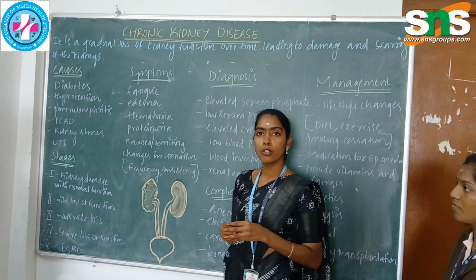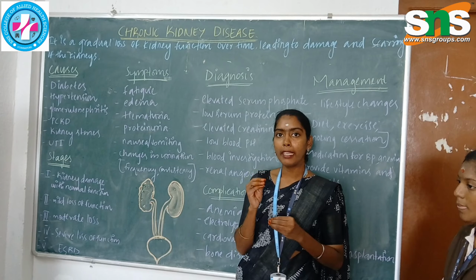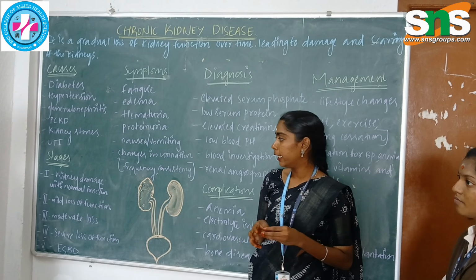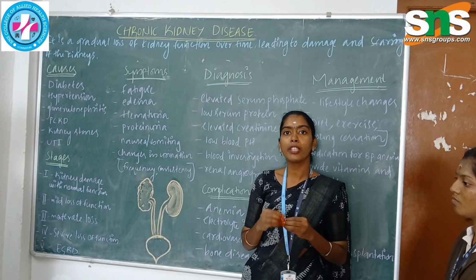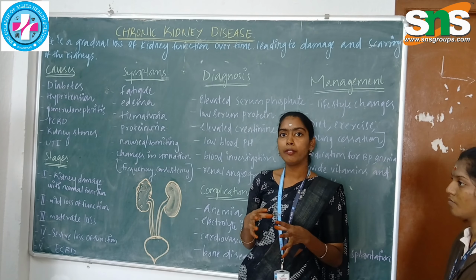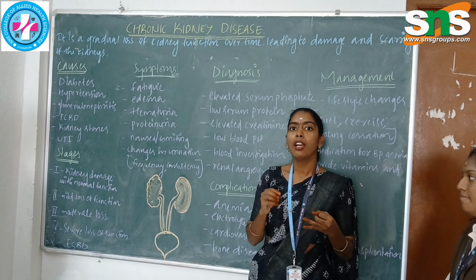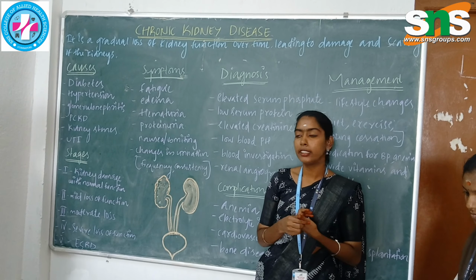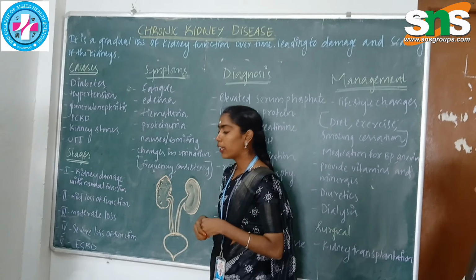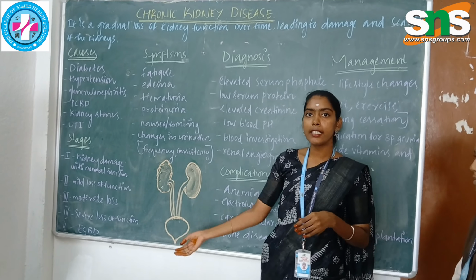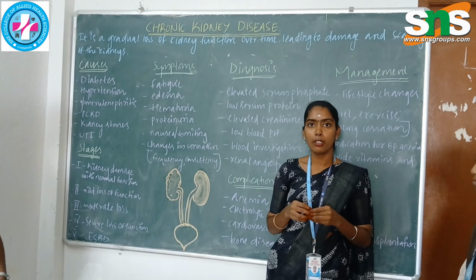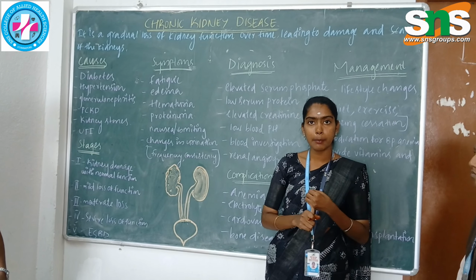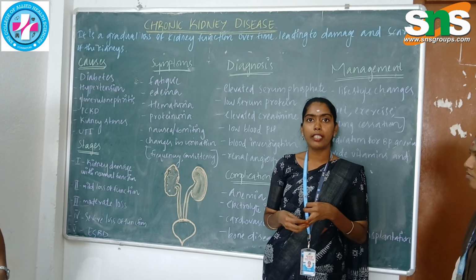In the second stage, mild loss of function. The filtration and waste elimination are mildly affected. In stage 3, moderate loss of function, it will lead to complications. In stage 4, severe loss of function, so the kidney can't work properly. So it will lead to many complications like swelling, fatigue, and also heart disease, diabetes mellitus, and other risk factors. In stage 5, ESRD, end stage of renal disease, the kidney is fully damaged and we can't restore the function of the kidney. So we will use artificial methods like kidney transplantation, hemodialysis, and peritoneal dialysis.